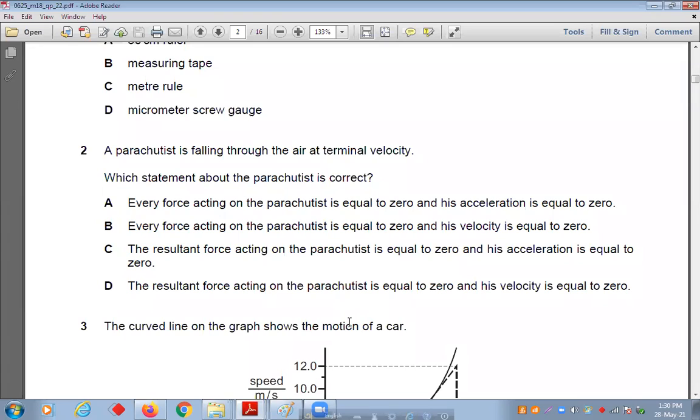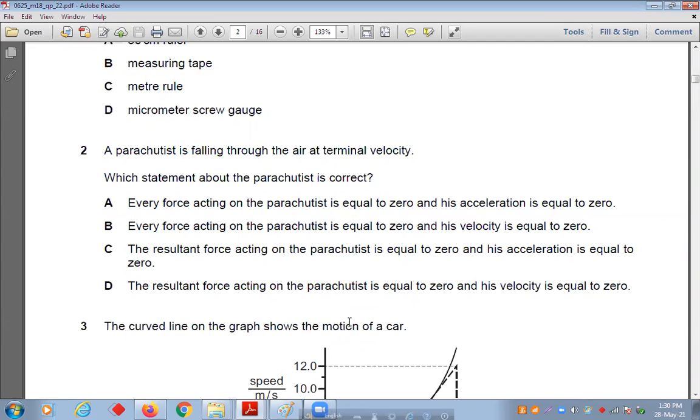Option C, the resultant force acting on the parachute is equal to 0 and its acceleration is equal to 0. They are saying resultant force, not every force. The parachute is coming downward, but at terminal velocity, at that time acceleration becomes 0.